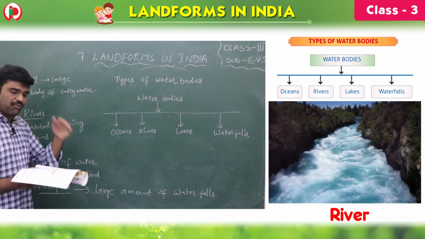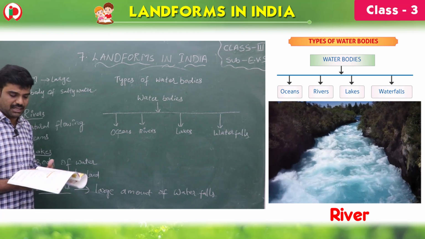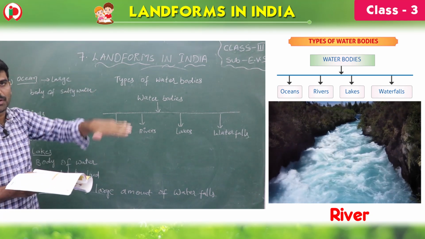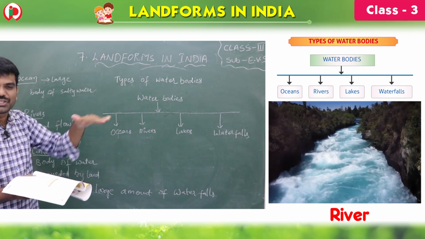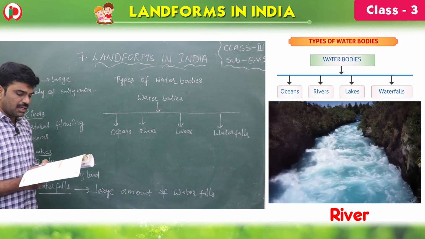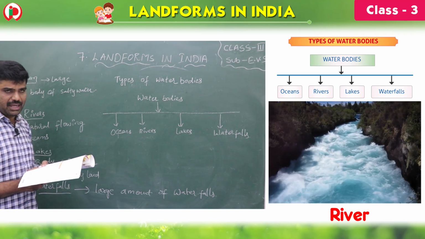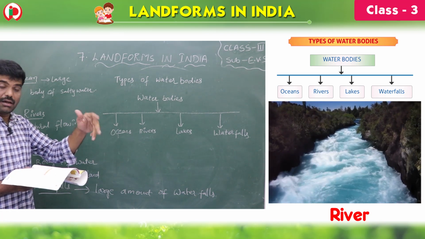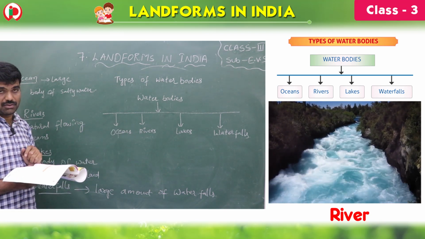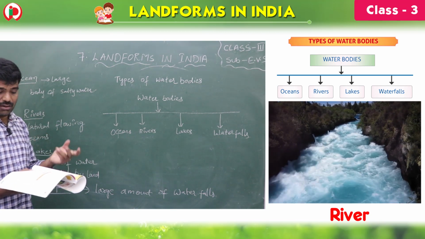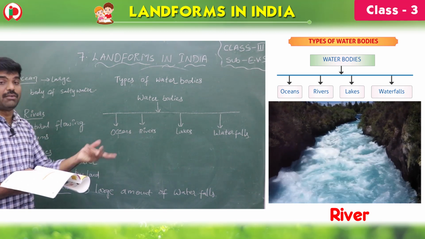Rivers are natural flowing streams of fresh water descending from mountains. Rivers come from the mountains. River water is fresh water. Ocean water is salt water. Rivers mostly flow towards a lake. They flow towards a lake or a sea or ocean, or sometimes into another river also. So river water can flow into a lake or into a sea and an ocean